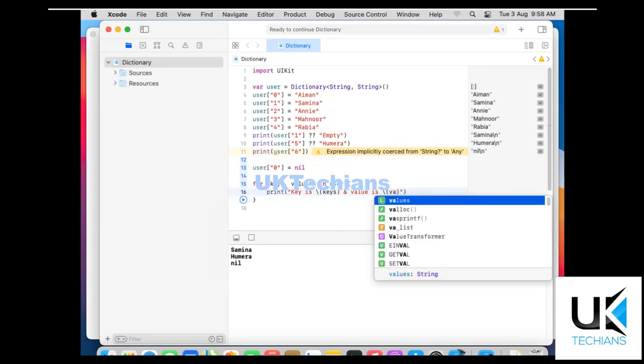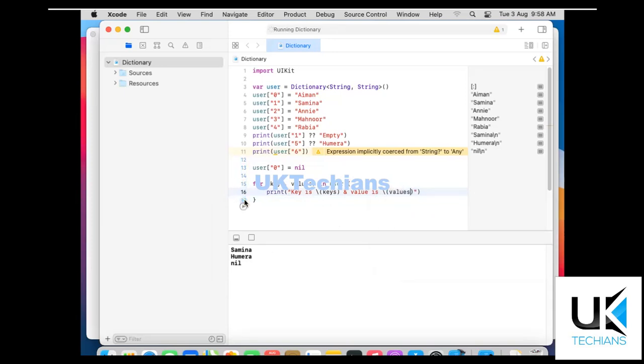So let's run it and see the result. So here is the way to iterate the dictionary using a for loop.